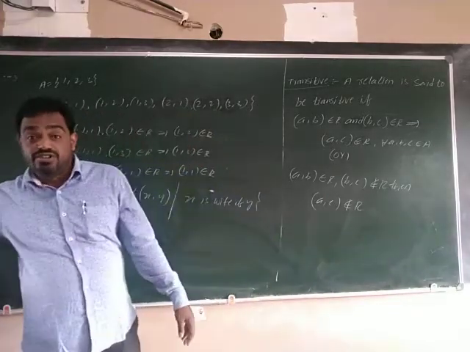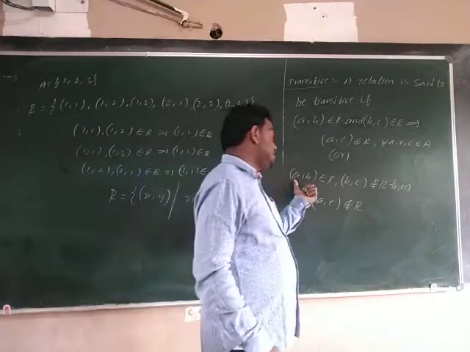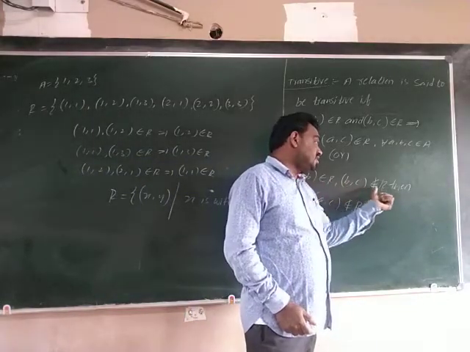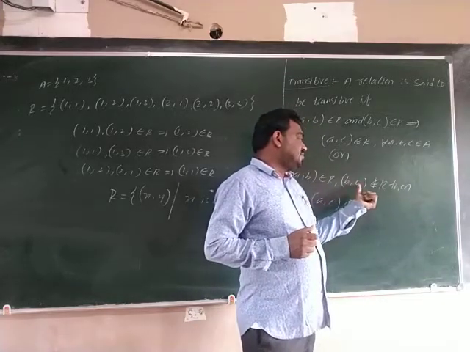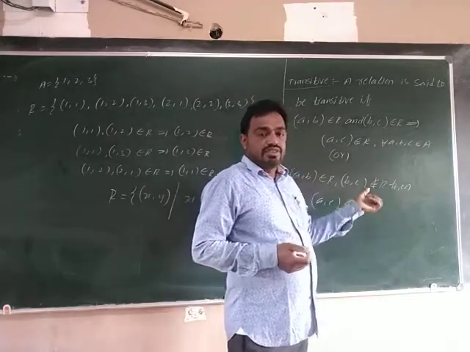This is one more definition you should remember. What is that? (a, b) belongs to R, (b, c) does not belong to R.